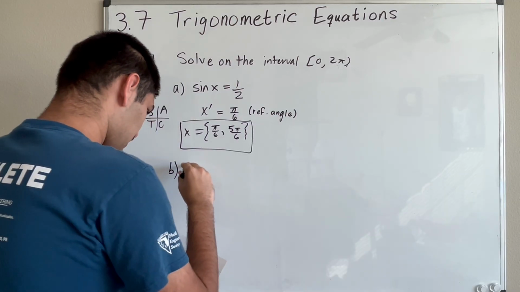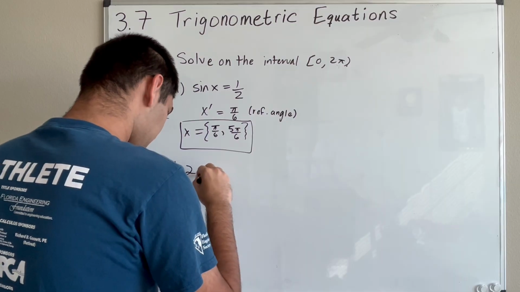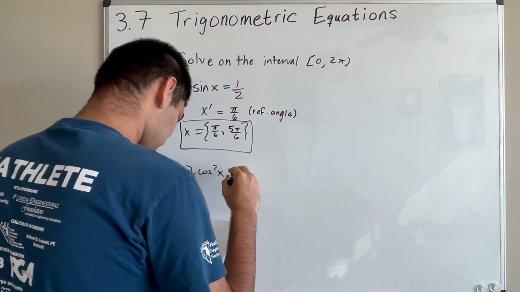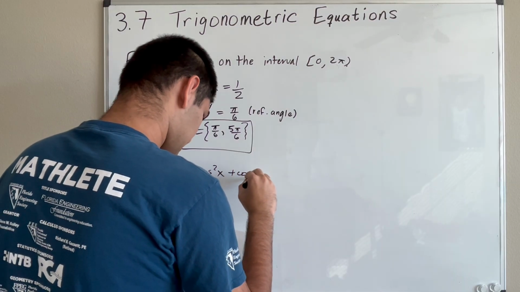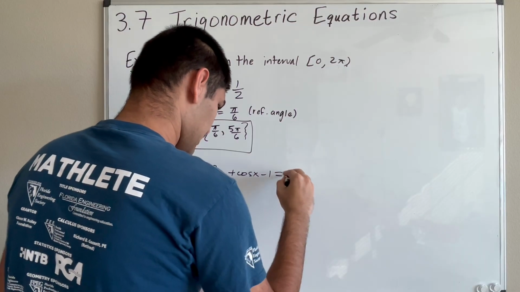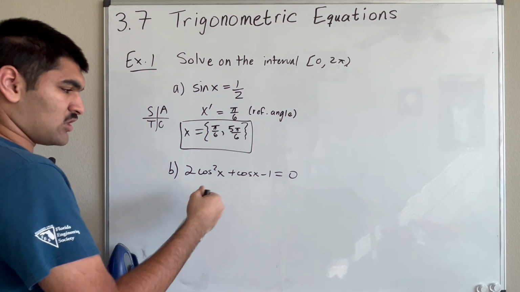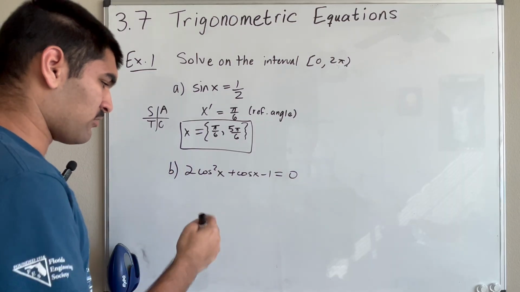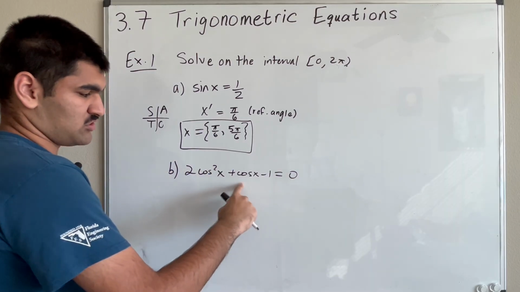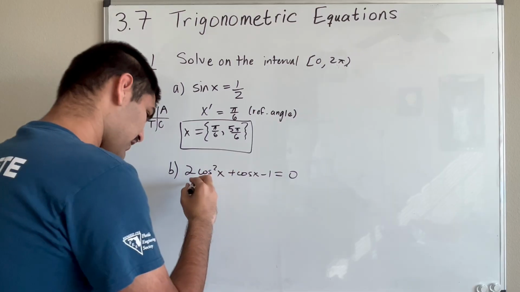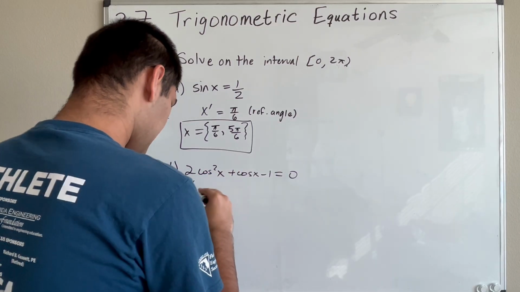So now, leveling up a little bit, we have 2 cosine squared x plus cosine x minus 1 equals 0. First of all, notice that this is like a quadratic form, because you have a cosine squared and then cosine to the first. So we can try factoring this. And indeed you can.